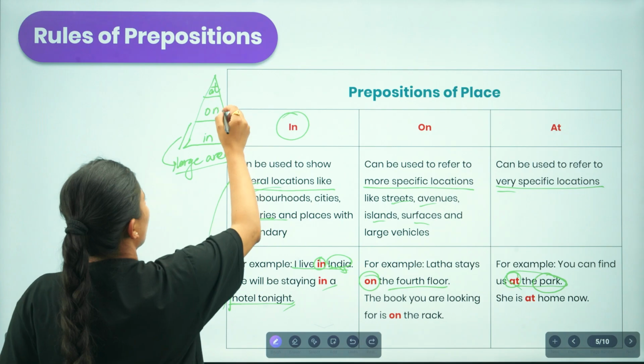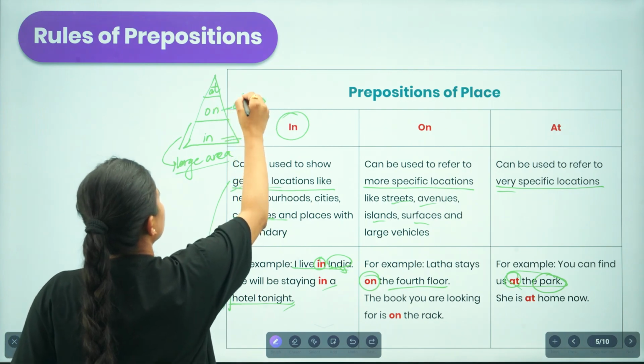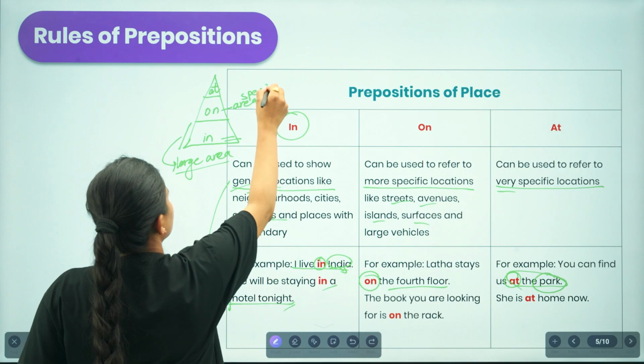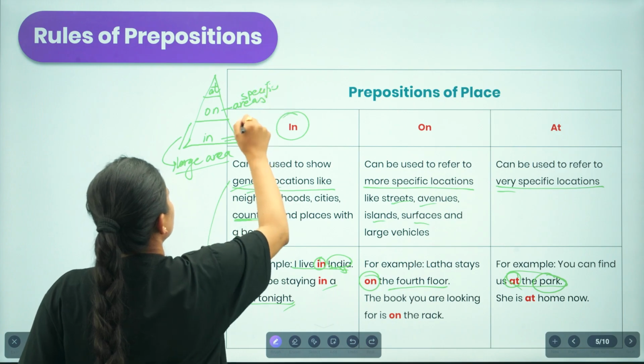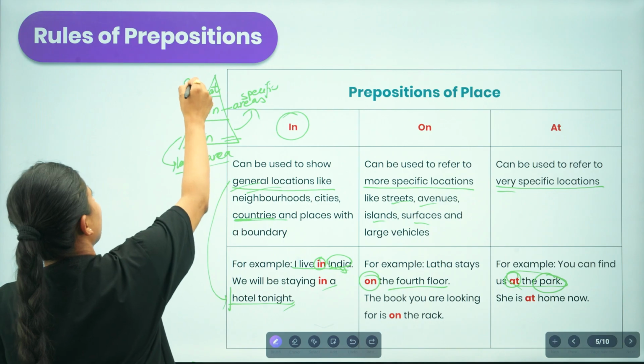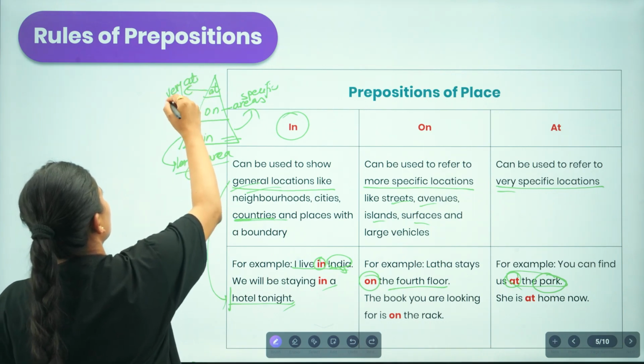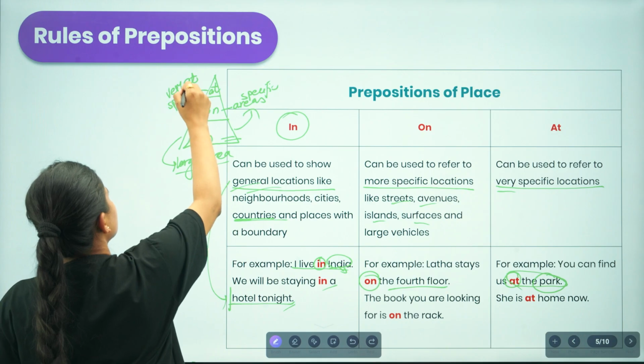If we are covering areas that are quite specific in comparison to the general areas, then we use on. But if we are to talk about something very specific, that is very close, then we use at.